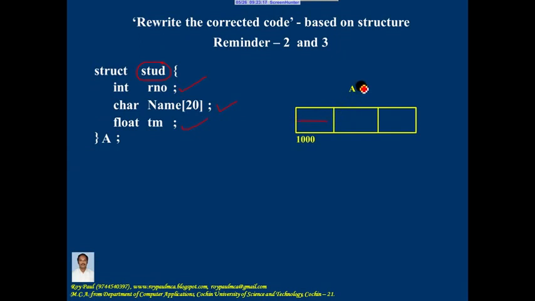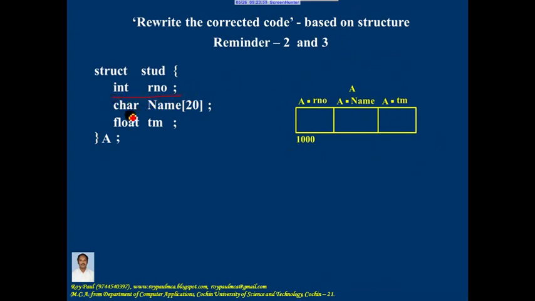So this is structure variable dot member 1. It is a dot RNO. Similarly, this is structure variable dot member 2, so it is a dot name. And finally, this area is structure variable dot member 3, so that is a dot total mark. So here stud is a structure, a is a structure variable and memory is allocated for a like this.